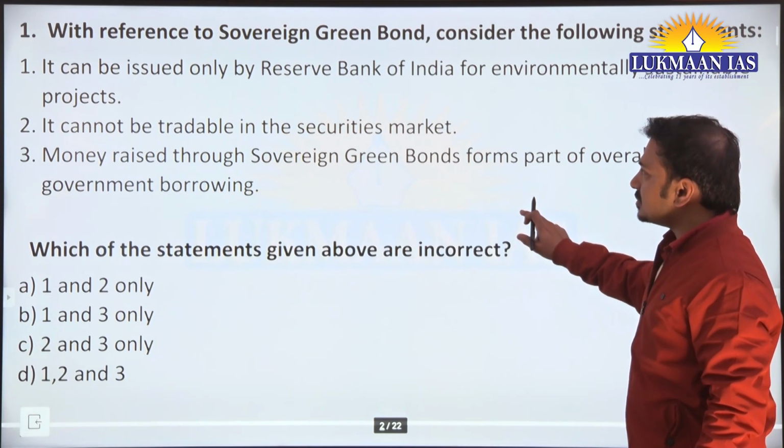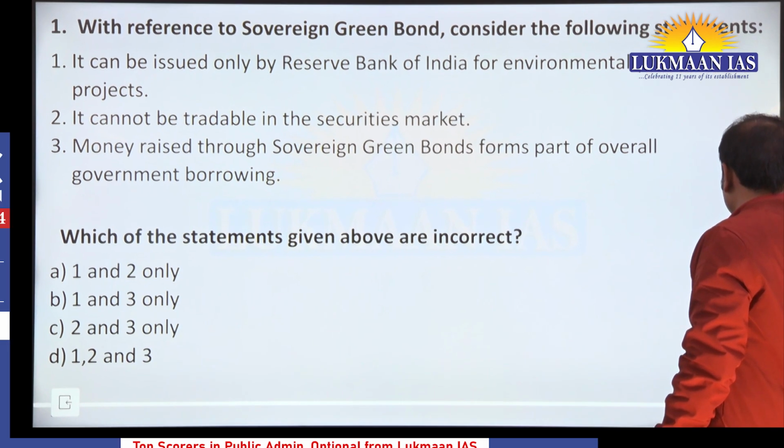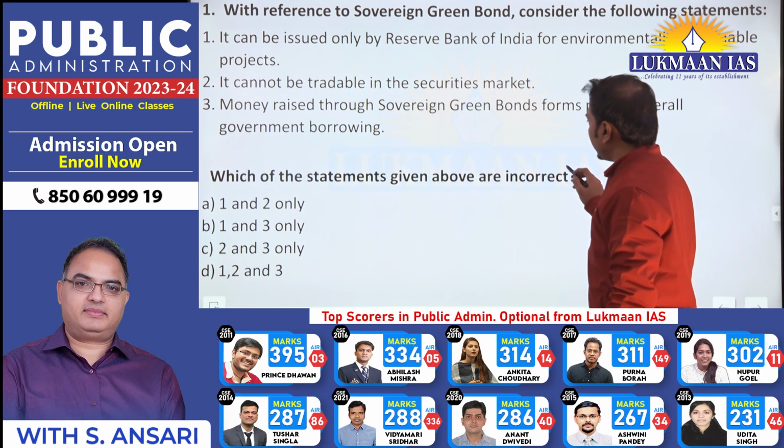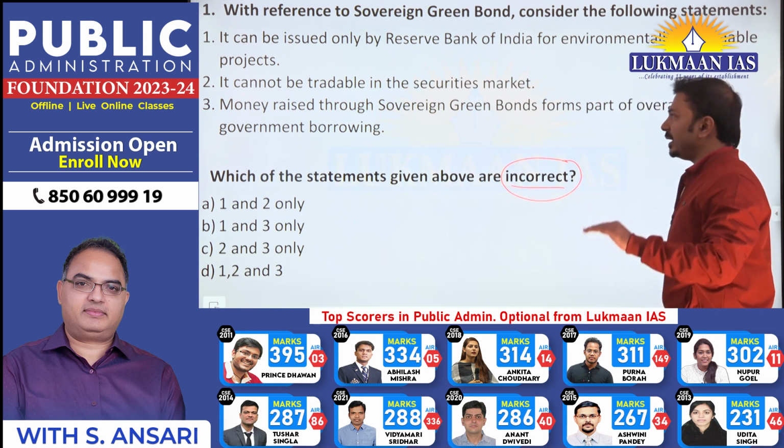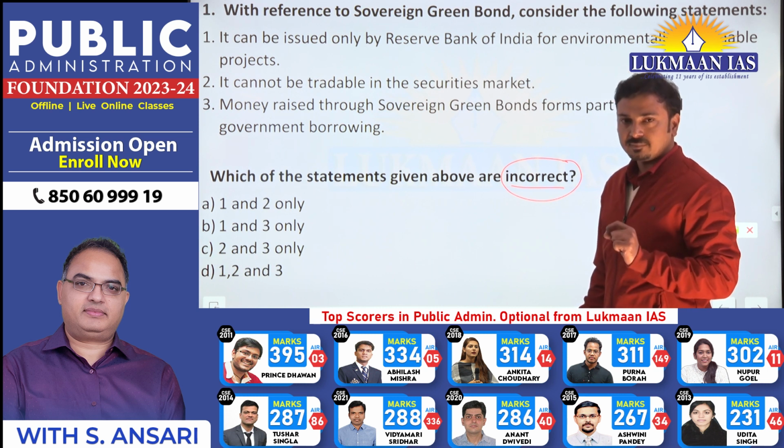Okay, this is the first MCQ. With reference to sovereign green bond, it is asking these statements about sovereign green bond, and we have to identify the incorrect statement. Whenever we are solving any MCQ, we need to first identify the command of the question.